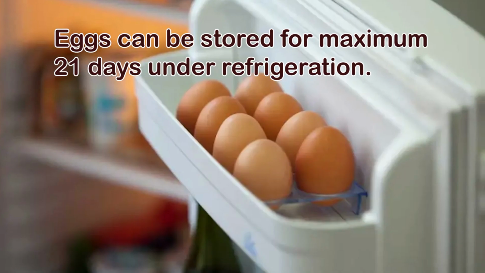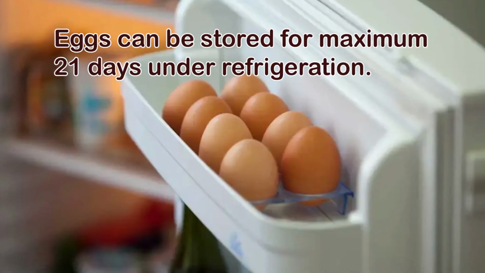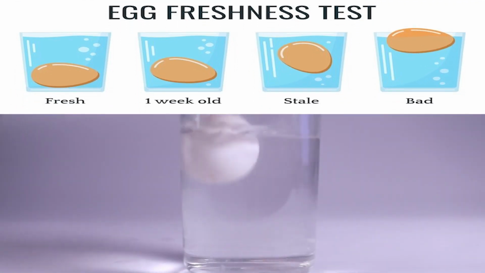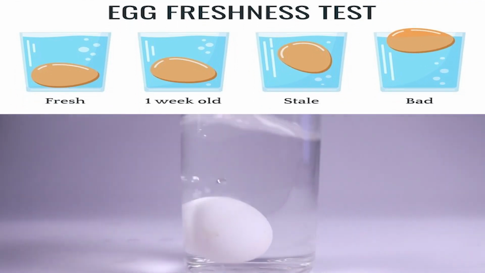Eggs can be stored in the refrigerator for a week or two. Students, if you want to check the freshness of an egg at your home, put the egg in a utensil full of water. The stale egg will float, whereas the fresh one will sink to the bottom of the utensil.